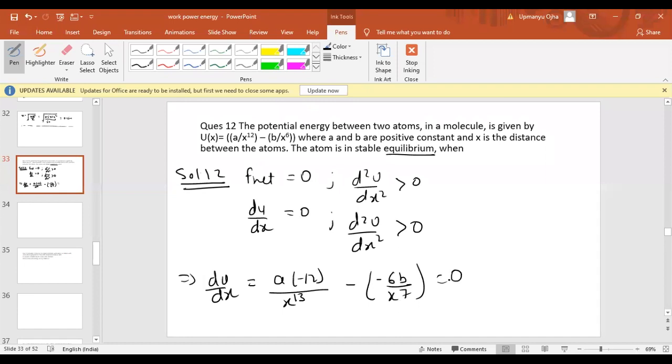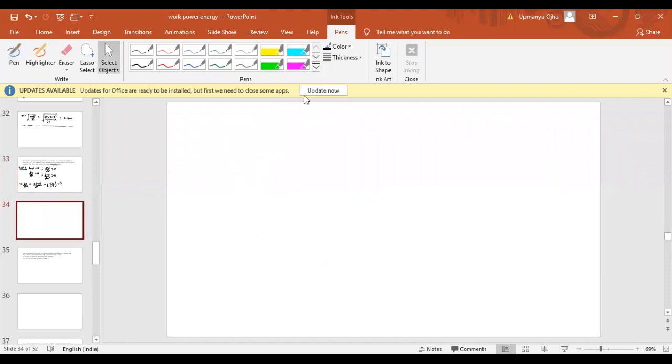So we get minus 12a by x power 13 plus 6b by x power 7. Now this should be equal to 0, then only we have stable equilibrium. After solving this, we can write here as what?